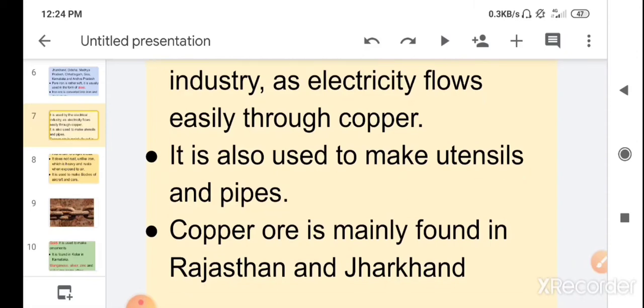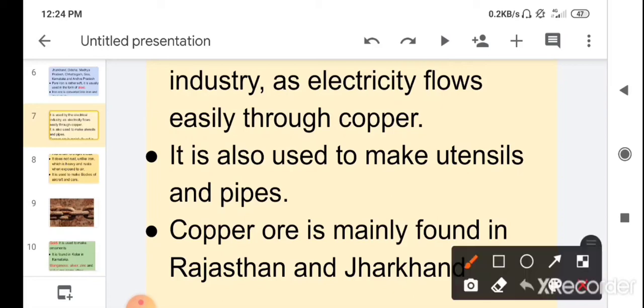Children, copper ore is mainly found in Rajasthan and Jharkhand. So you know what is ore? The minerals from which metals are obtained are called ore. So the copper ore from which we get the copper is found in Rajasthan and Jharkhand.